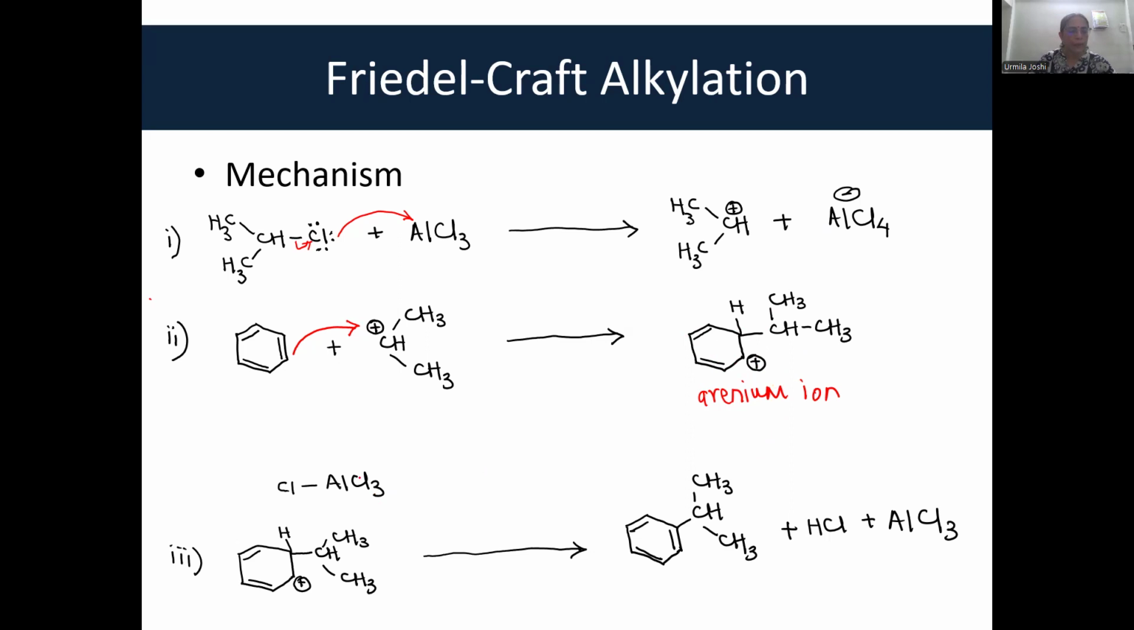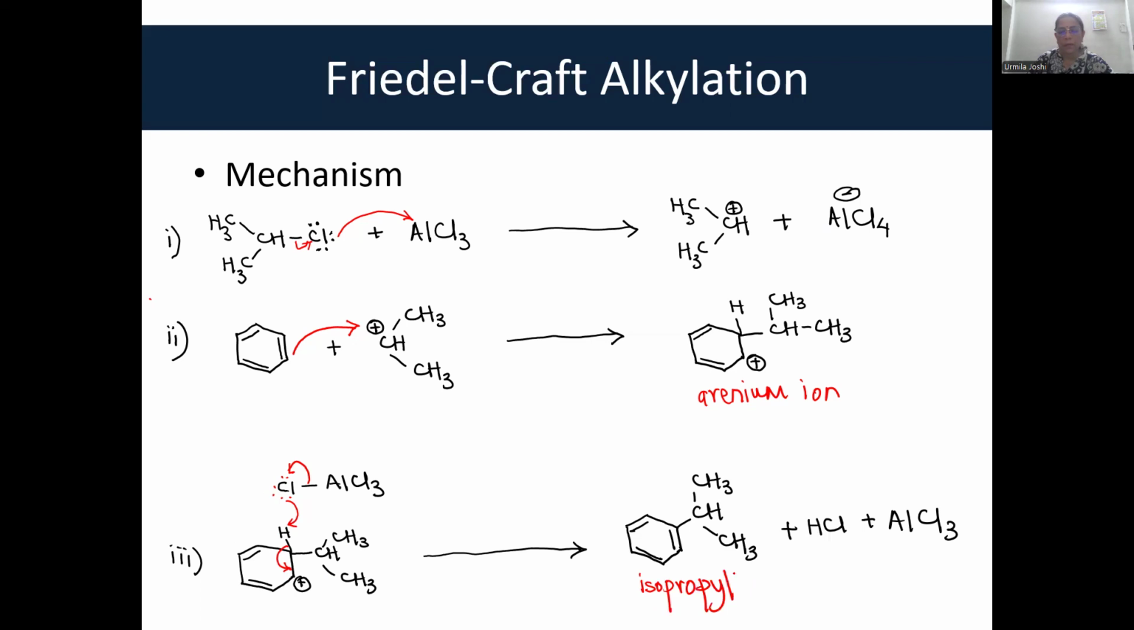Okay. Now, in the final step, there is AlCl4 in the solution. This AlCl4 attacks this hydrogen. As this Cl is taking up this hydrogen, this pair of electrons shifts over here. And as this pair of electrons shifts over here, the product formed is isopropyl benzene.